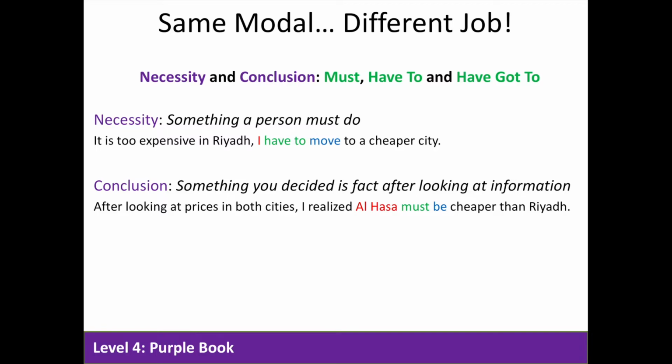For necessity and conclusion, we can use similar modals like must, have to, and have got to. However, we have to remember that necessity means something a person must do. For example, it's too expensive in Riyadh. I have to move to a cheaper city. Whereas in a conclusion, it's something that you decide is fact after looking at the information. So again, after looking at prices in both cities, I realized Al-Hassa must be cheaper than Riyadh. We have something that leads me to believe that this is a fact.